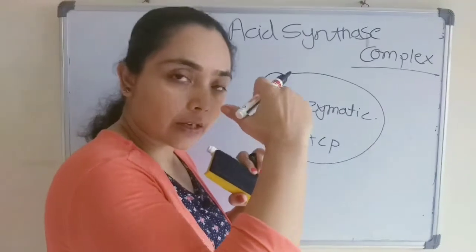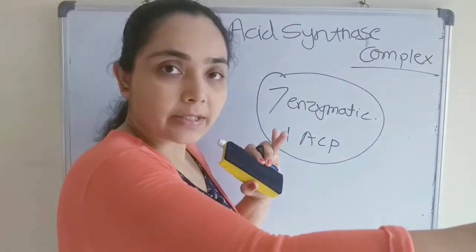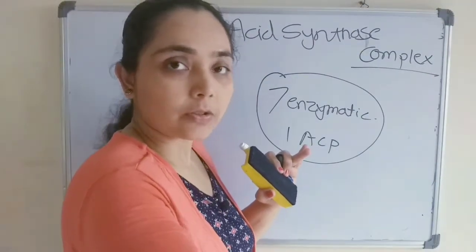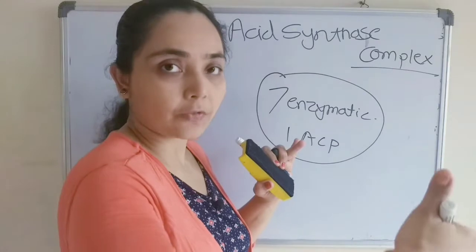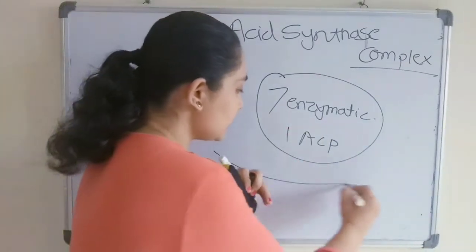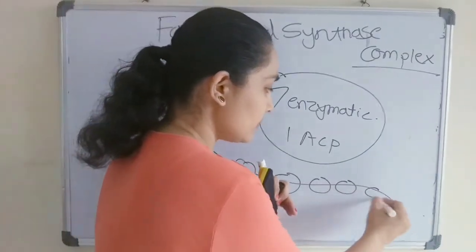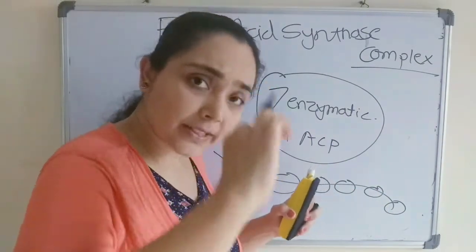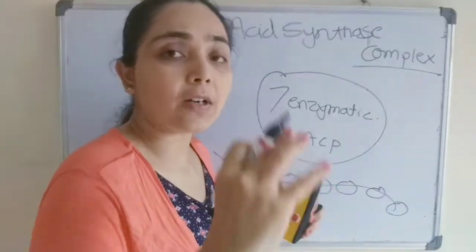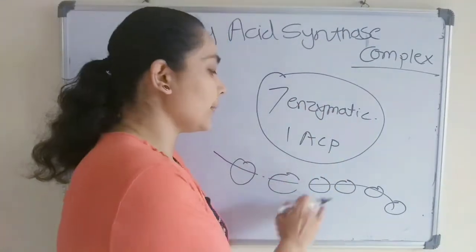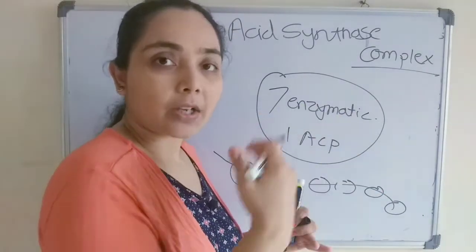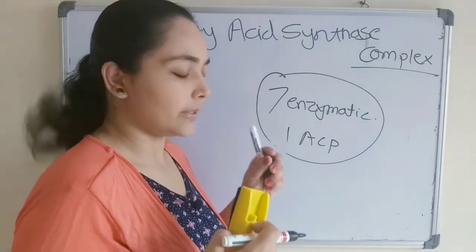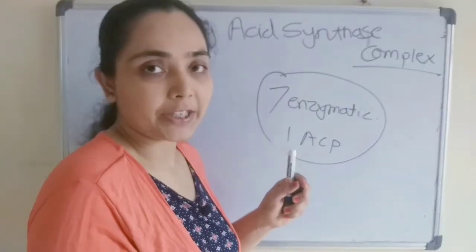Multi-enzyme complex means a single polypeptide chain having various enzymatic activities. In beta oxidation, as we discussed, separate enzymes are required, and that is one difference between beta oxidation and fatty acid synthesis. Here 7 enzymatic activities are present on a single polypeptide chain, while in beta oxidation separate enzymes carry out the reactions one after another.